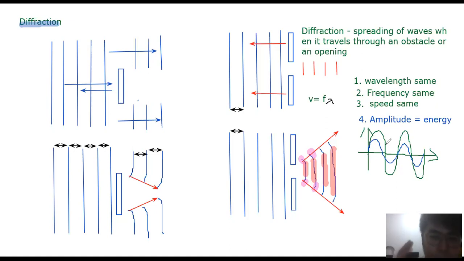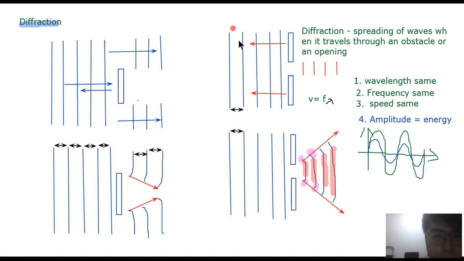We need to know why the amplitude decreases, because amplitude is equal to energy, right? If you look at the last picture, at the bottom right, after diffraction, what happens? It spreads out, right? Since it spreads out, the energy is shared in a wider area, in a wider region. That's why the energy will decrease, because it's shared among a wider area.